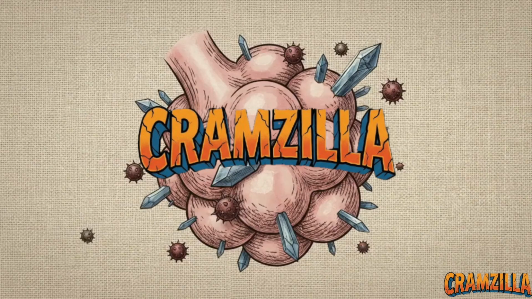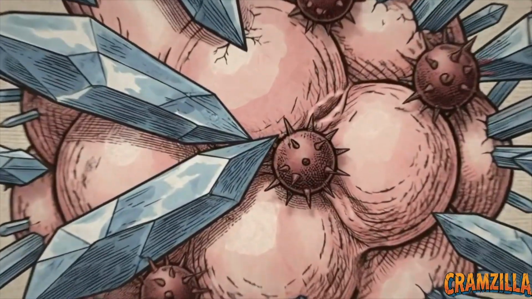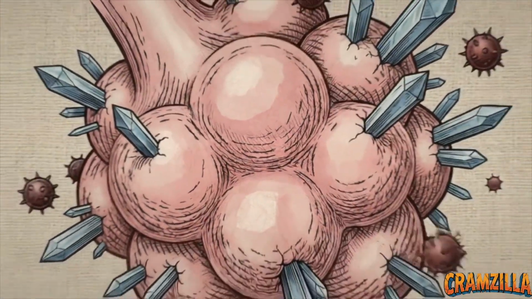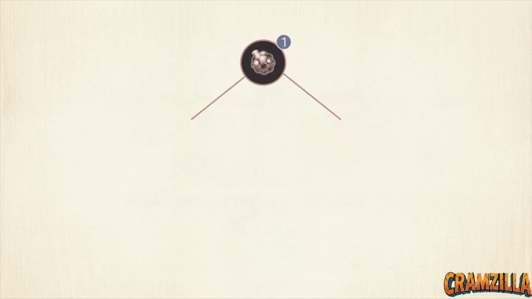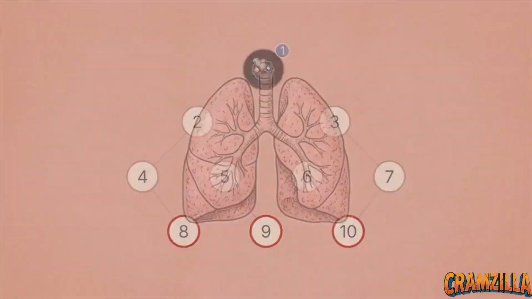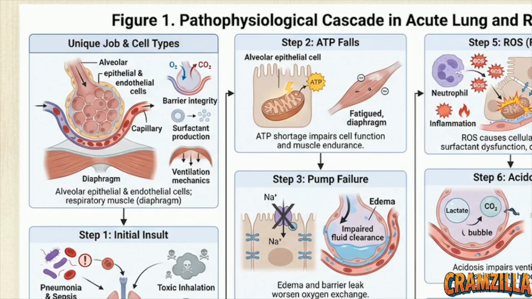When a microscopic hazard successfully breaches the human airway, the initial localized damage sets off a biological chain reaction that rapidly threatens the entire host. By tracking the cellular response to these threats, we map a predictable 10-step pathophysiological cascade, converting a localized pulmonary insult into complete systemic collapse. First, alveolar epithelial and endothelial cells govern gas exchange, produce surfactant, and maintain barrier integrity.